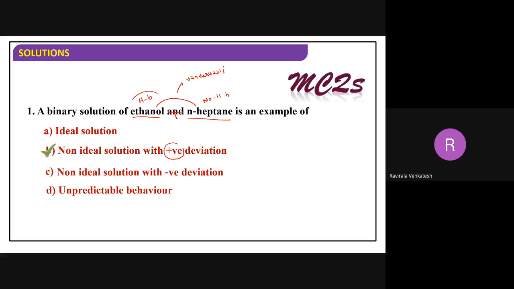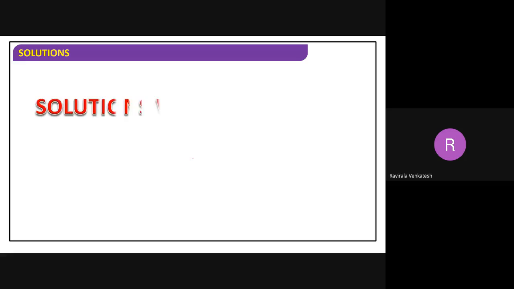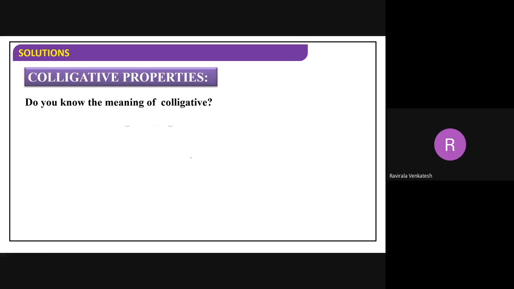Before mixing, ethanol has hydrogen bonding. After mixing, it gets van der Waals force, which is weak. So definitely it will come back to the original force. So what type of deviation is it? A positive deviation. Whenever the initial state has more interactions, we get positive deviation. We have completed these positive and negative deviations.